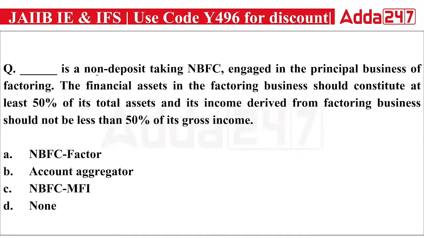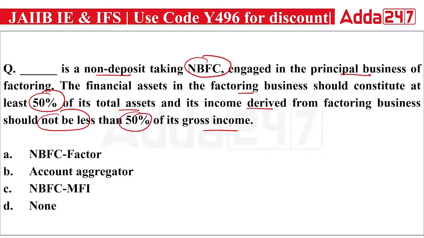Next, the dash is a non-deposit taking NBFC engaged in principal factoring. The financial assets in the factoring business should constitute at least 50% of its total assets, and its income derived from the factoring business should not be less than 50% of its gross income. So you have to answer which kind of NBFC is a non-deposit taking NBFC performing the business of factoring.